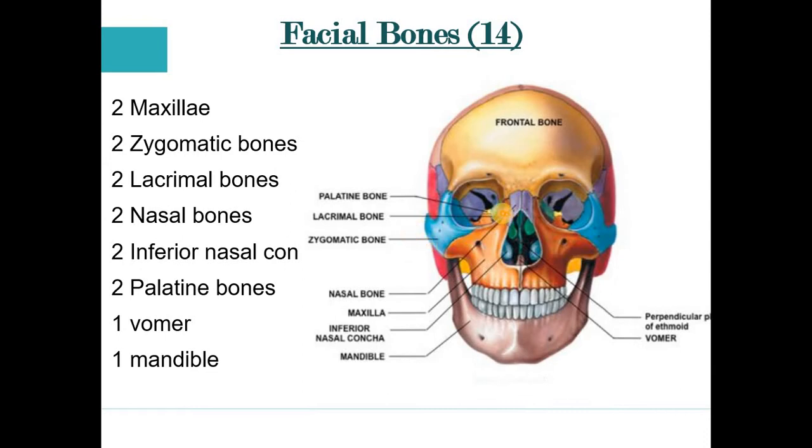The lacrimal bones are inside the eyes. There are 2 nasal bones, which are here. These are also 2 in number. There are 2 inferior nasal conchae, present inside the nose, and 2 palatine bones. And there is 1 vomer and 1 mandible. So mostly in the face the bones are 2 in number, and the vomer and mandible are 1 in number. I hope it is clear what exactly the bones of our face are. Let's move to the next slide.